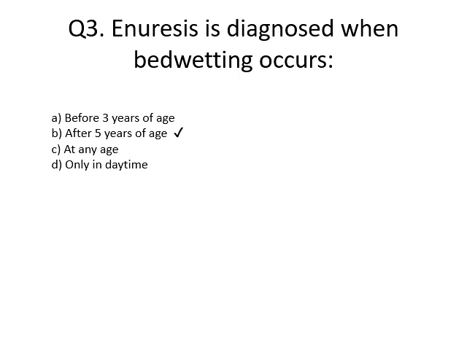The meaning of enuresis is that the child is bedwetting during the night time. Usually, the child does bedwetting up to 5 years of age. After 5 years of age, if the child is doing bedwetting, then it is diagnosed as enuresis. Option B is the right answer.